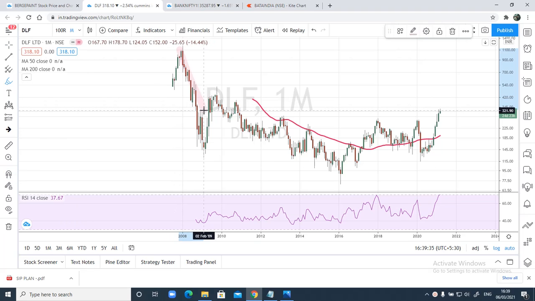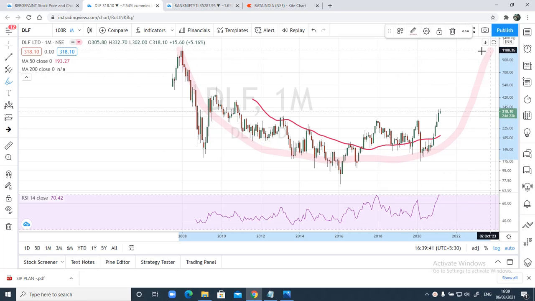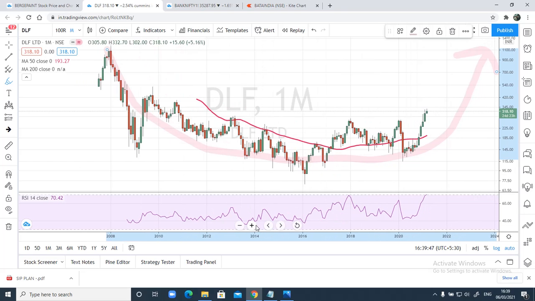You can see here DLF has started forming something like this, and probably it can move up over a longer run. There are good chances it can come up to 1100. DLF may travel up to 1100, but it will take time. Let me tell you, it will not happen in a week or in a year. It may take years together, maybe 3 to 5 years. This is just a probability I have.